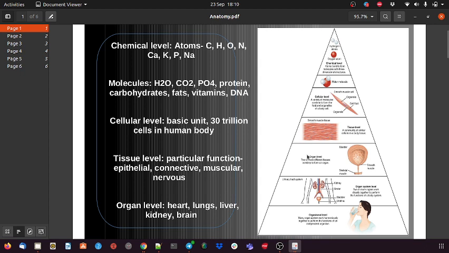Then, when an organ connects with other organs, and depending on how they connect and behave, they function as a system. We will see the types of systems. Multiple systems combine and form a human being.